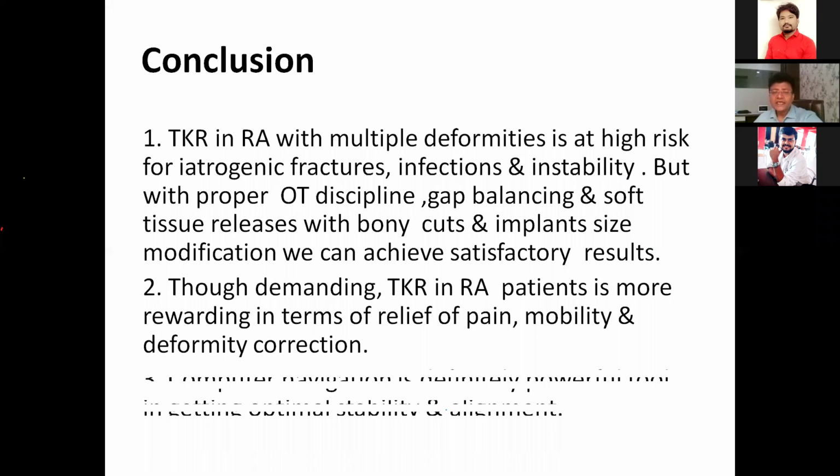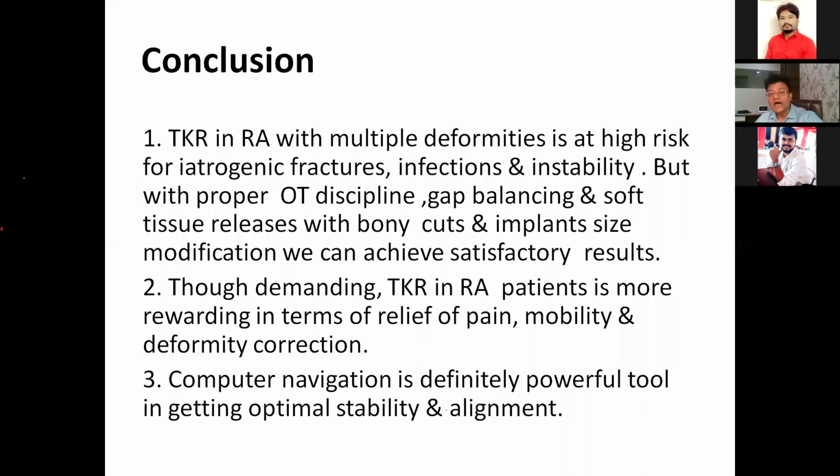To conclude, TKR in rheumatoid arthritis with multiple deformities is always at high risk for periprosthetic fracture because of weaker bone. Bone is very fragile in rheumatoid patients. There are 3 times more chances of infection. There are chances of instability because of lack of soft tissue. But with proper OT discipline, gap balancing, and soft tissue release with judicious bony cuts and implant size modification, we can achieve a satisfactory result.